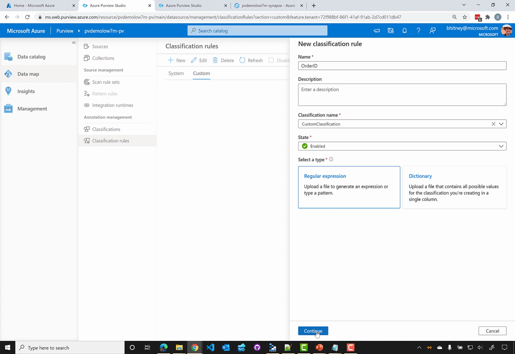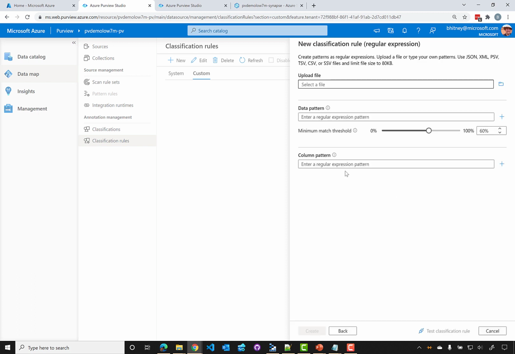So perhaps data that we're storing can't be matched by the built-in classifier because of the way we're storing it, right? Maybe there's a social security number without hyphens that it's not finding, or something to that effect, or we have a specific format to our data. So we'll click regular expression, and on this page we could specify a regular expression that matches our data.